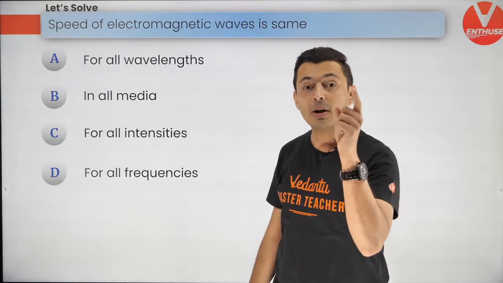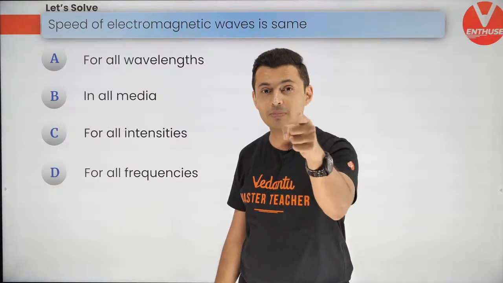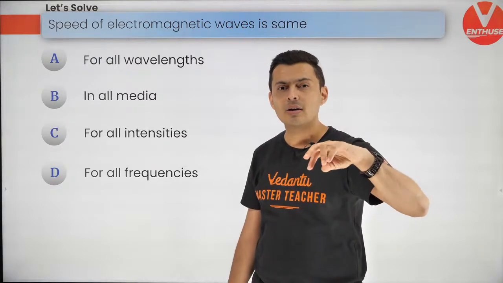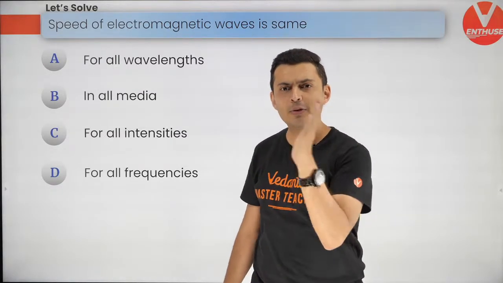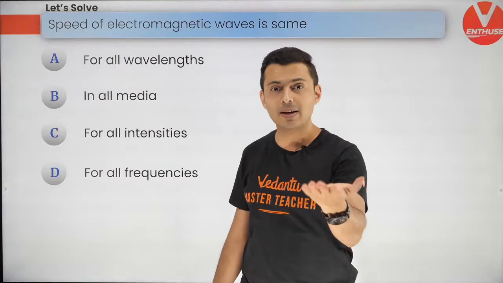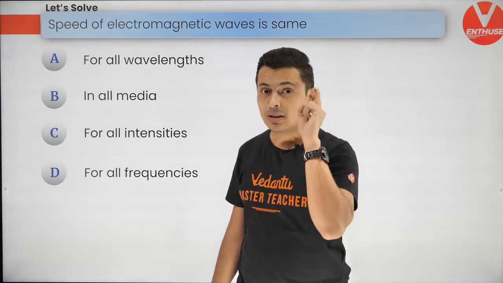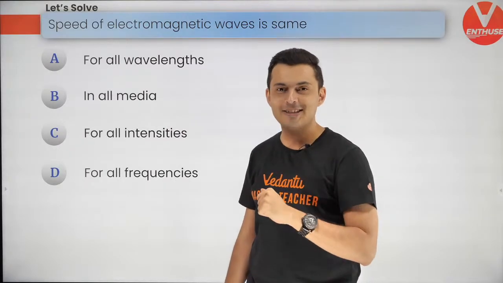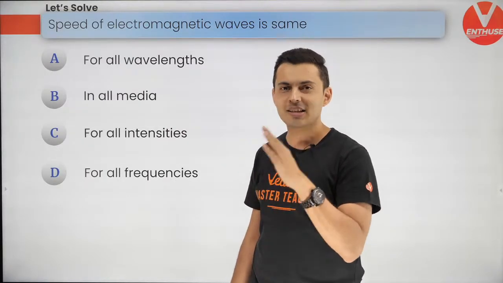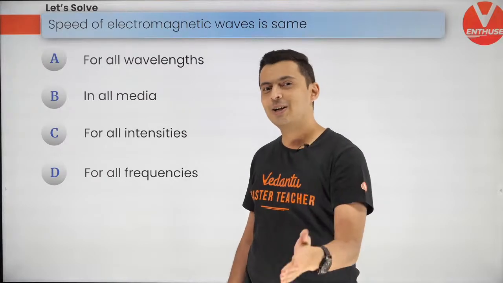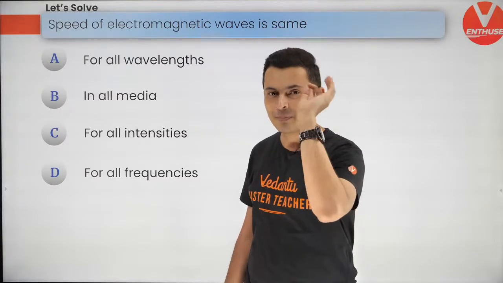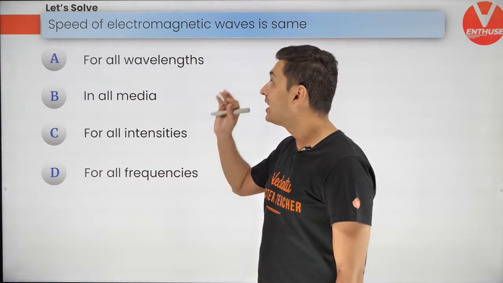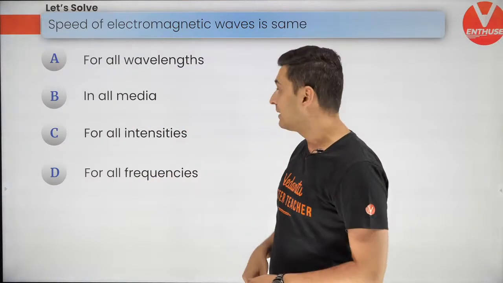That means the frequency and wavelength of violet is different from the frequency and wavelength of red. So the moment frequency changes or wavelength changes, the refractive index will change. And don't you remember, guys, speed of light is also dependent on the refractive index. That means frequency and wavelength will decide the speed of light.